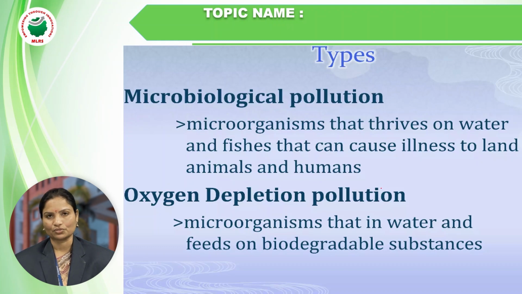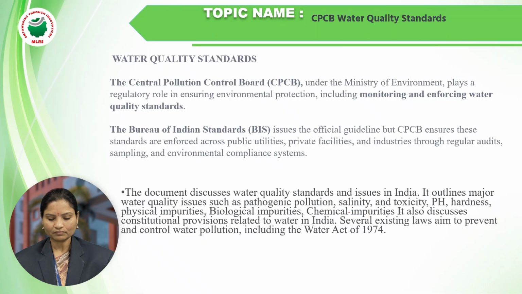Oxygen depletion pollution: microorganisms in water feed on biodegradable substances. What are biodegradable substances? Substances that can be decomposed, like small reactants. These can be pollutants due to oxygen depletion.